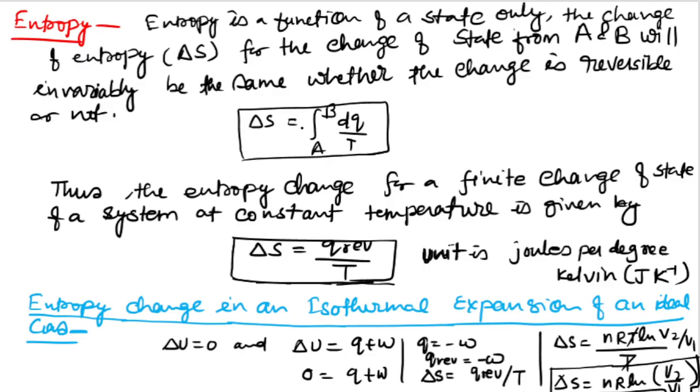So entropy is equal to the integration from A to B of dq, heat, upon T. Entropy change for a finite change of state of a system at constant temperature is given here: del S is equal to Q reversible upon T. The unit of entropy is joules per degree Kelvin, or we can write joules Kelvin inverse.